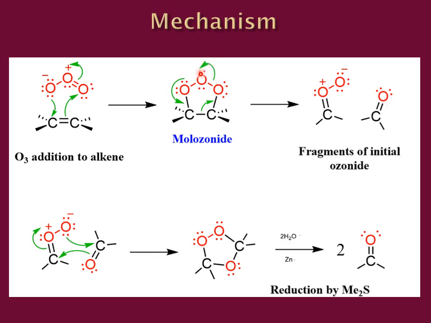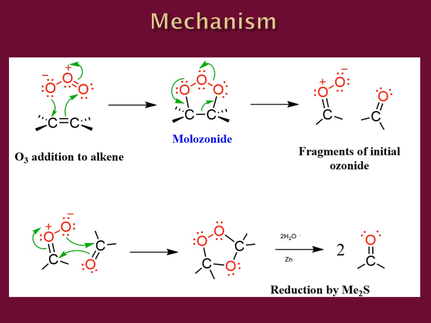The lone pair is going to make a bond with this carbon atom because its valency was destroyed over here. It is making 3 bonds. In order to satisfy the valency of this carbon, the lone pair is going to shift over here, making a second bond, which is a pi bond, and this oxygen will get a positive charge because it is making a bond with its lone pair, giving rise to fragments of initial ozonoid.